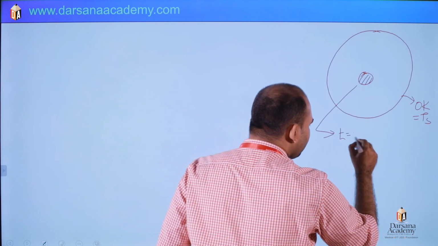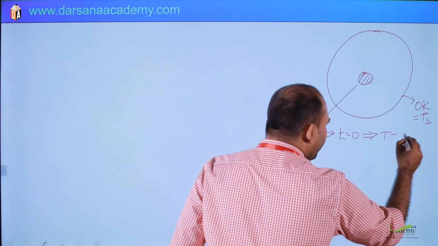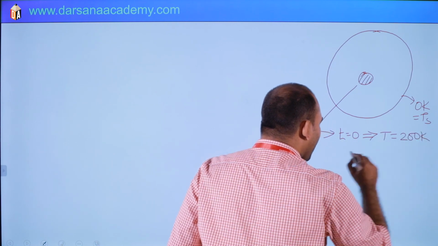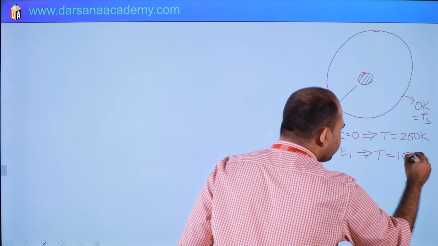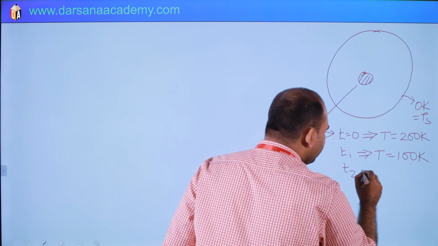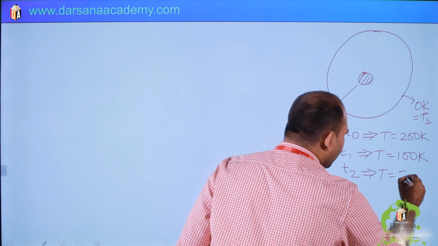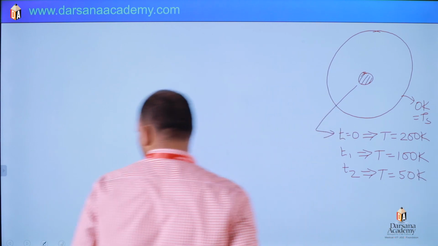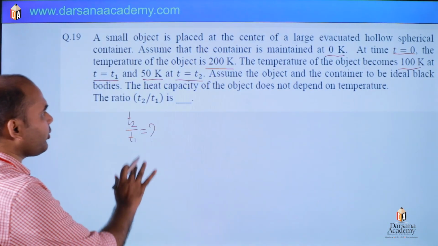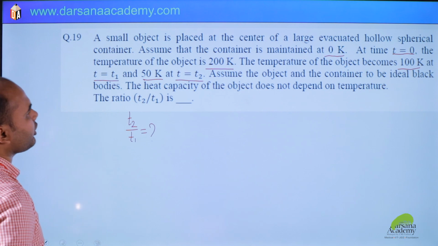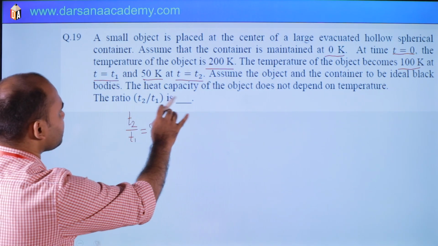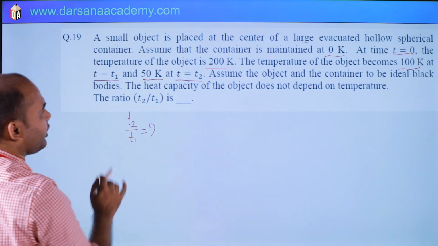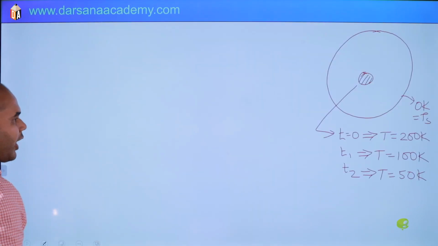At t equals 0, it is at 200 Kelvin, at T1 it is at 100 Kelvin, and at T2 it is at 50 Kelvin. You can verify here, and it is an ideal black body, okay. Ideal black body is given 50, 100 and 200. So we have to find T2 by T1.